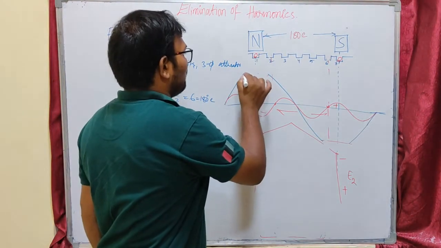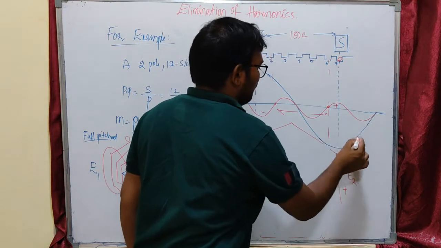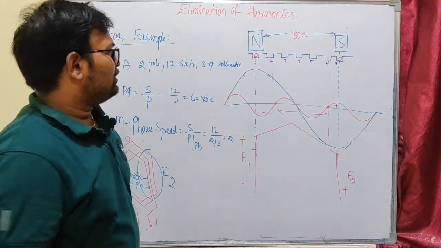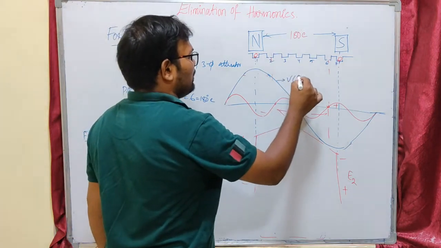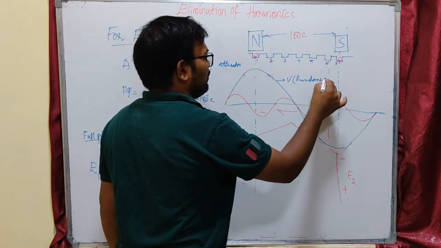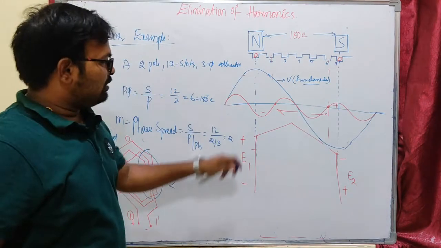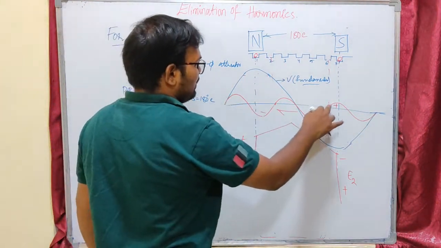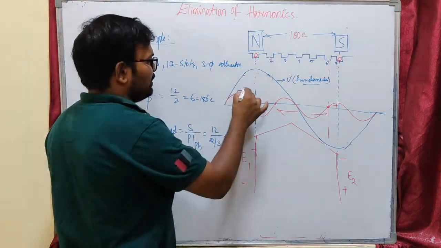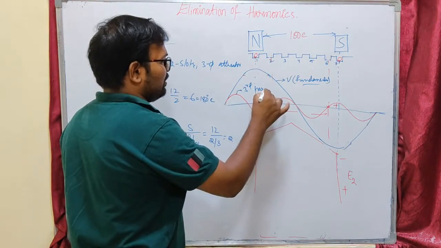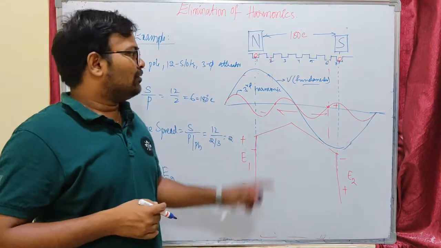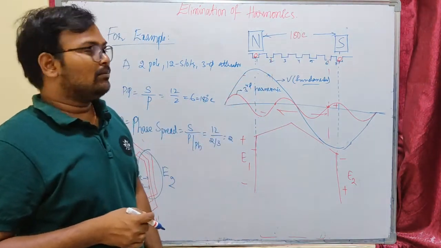Here the blue color waveform is a sinusoidal waveform. This is my fundamental frequency component, my fundamental voltage, and there will be no harmonics in it. Now let us observe the red color waveform, which has 3 full cycles under one time period. That means this is my third harmonic waveform, while the blue waveform is the fundamental waveform.